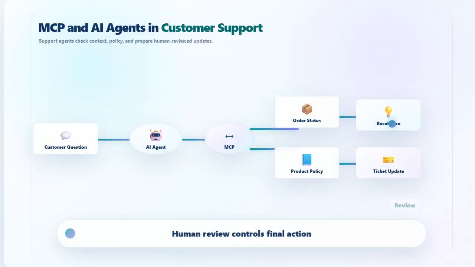Now let's look at MCP and AI agents in customer support. A future support agent may handle more than a simple reply. It can read the customer question. It can check order status. It can retrieve product policy. It can suggest a resolution. It can create a ticket update for human review. MCP helps connect the agent to the tools and data needed for this workflow.